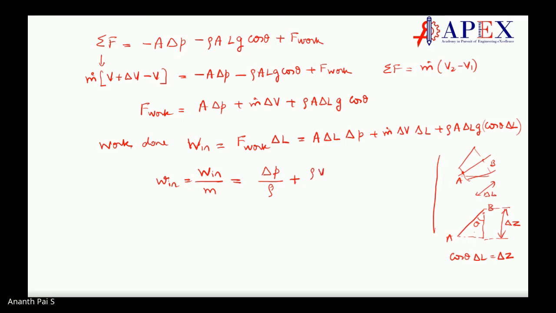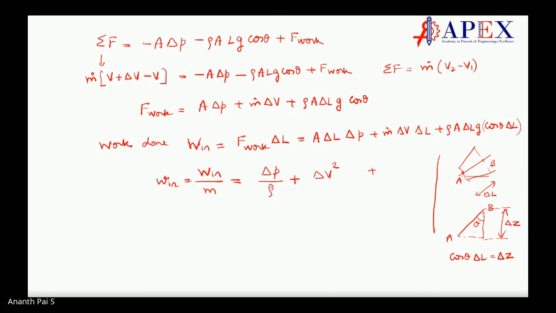Density into velocity is m dot, or we can say this one can be written as m by t, and here delta v delta L. Now this will come together. Let me see it again. Let us put it like this. So divide by m, you will get this as delta V square.